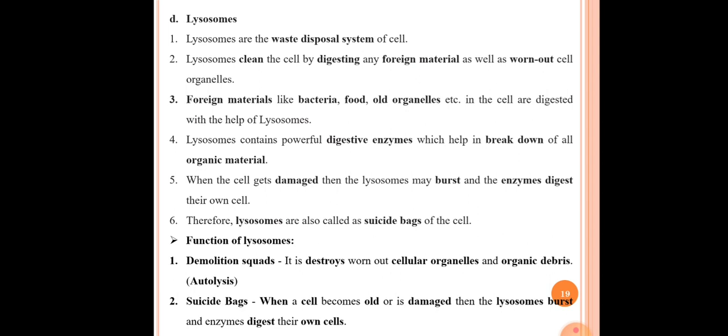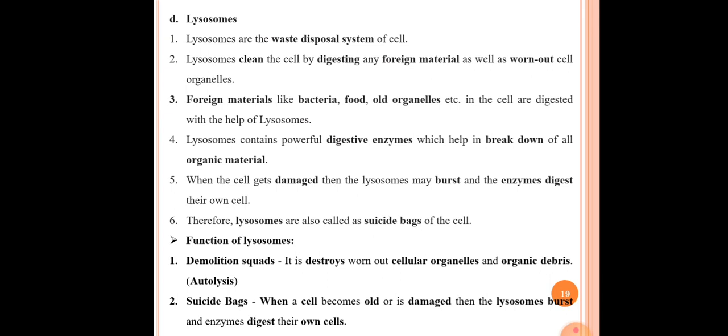The next point is functions of lysosomes. The first function is demolition squad. Demolition squad means it destroys worn out cell organelles and organic debris. Whatever the destroyed cell organelles as well as worn out debris present in the cell can be digested with the help of lysosomes. That's why it is called demolition squad. Demolition means destruction, so lysosomes are used for destroying purposes.